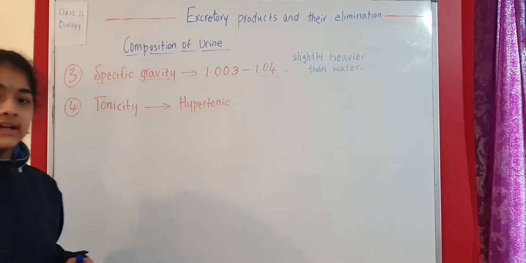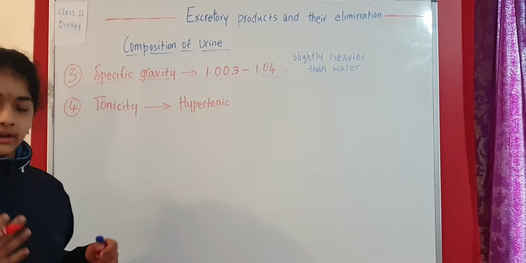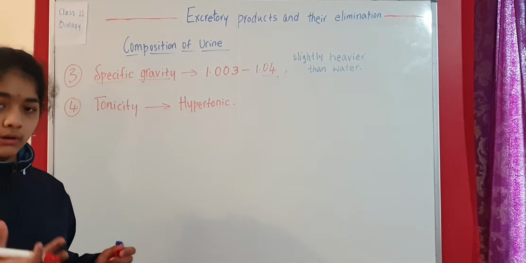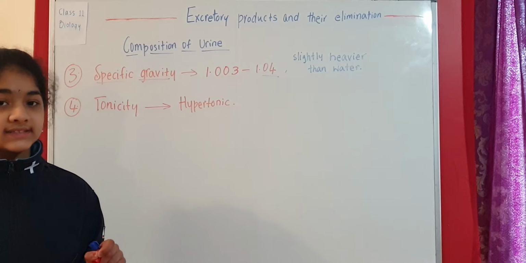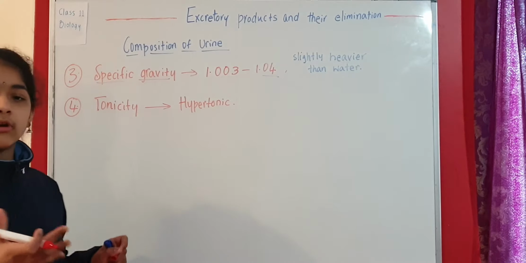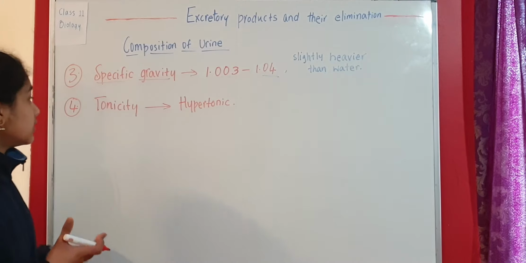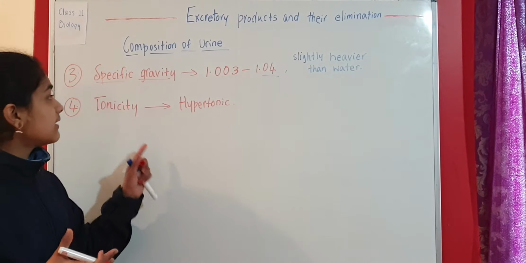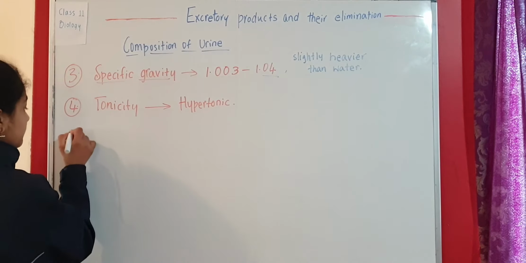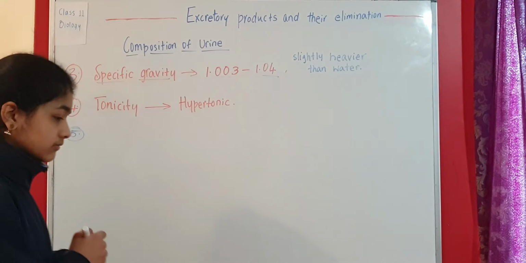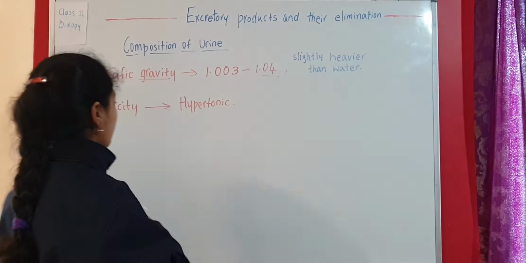This urine consists of 95 to 96% water, and that's why we say this is hypertonic. So this is about the specific gravity and tonicity. Coming to the next one, next we are going to talk about the volume.